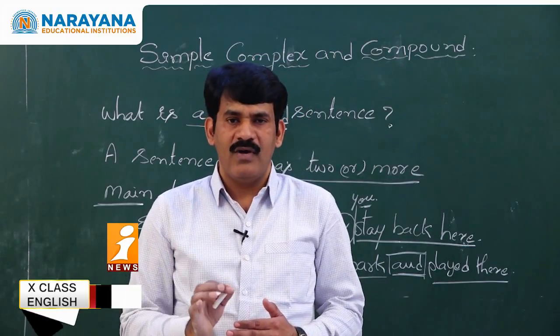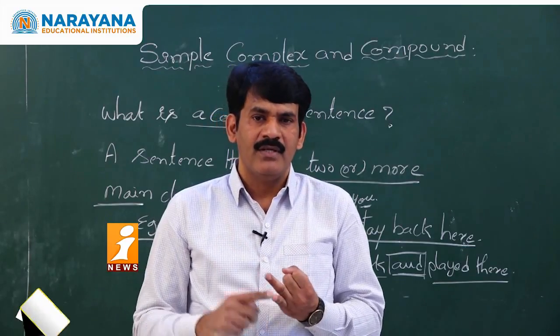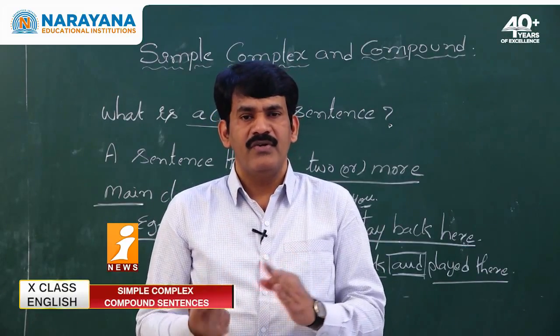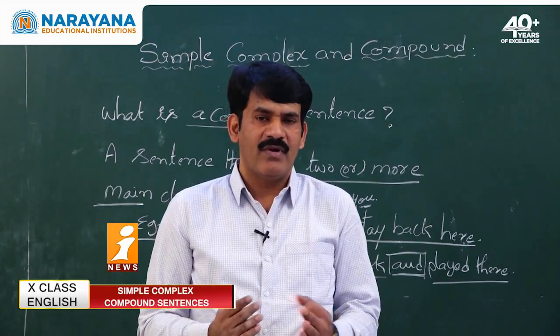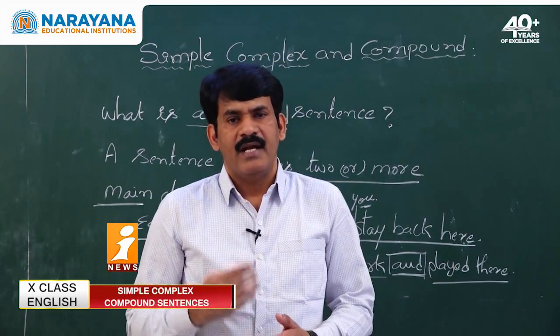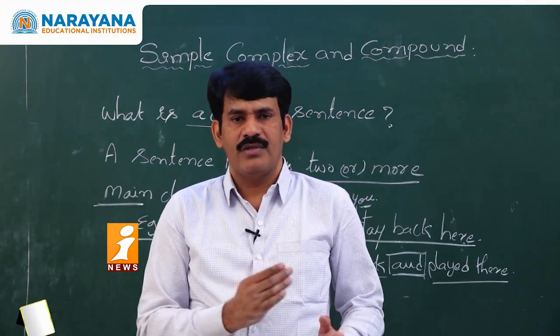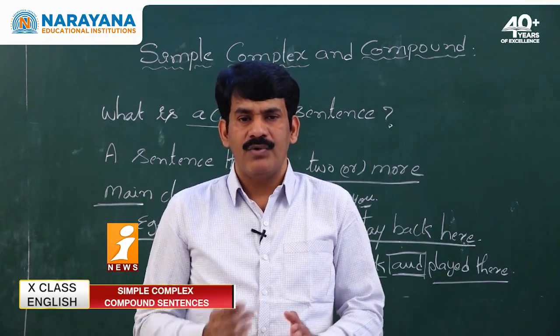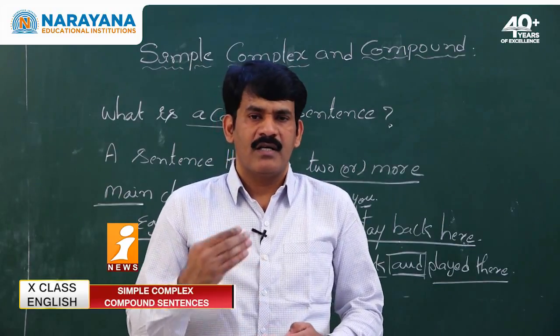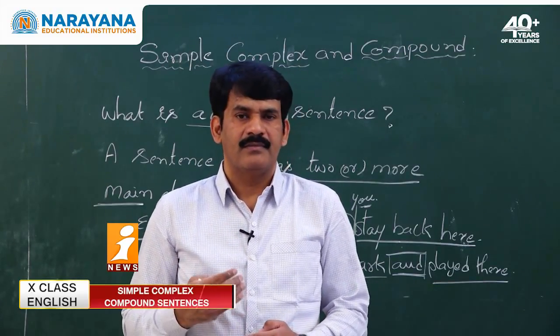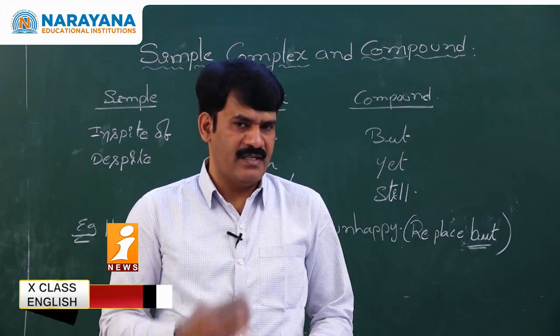Once you confirm whether the sentence is simple, complex or compound, then you can start converting the sentence from one to the other. Let us now see, structure by structure, model by model, how to change simple, complex and compound sentences. Convert this sentence.